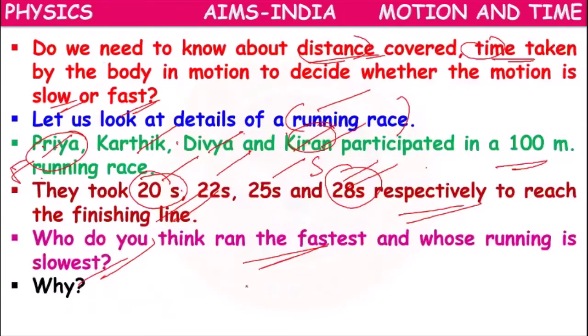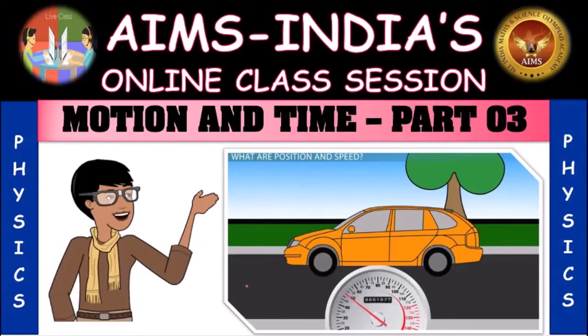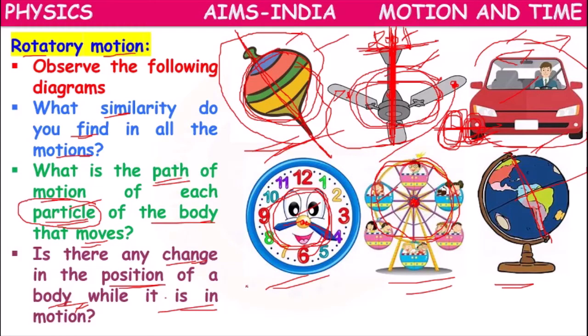Okay children, what have we learned today? Rotatory motion means moving around a fixed point. If all the particles of the body move in circles around a fixed point, and on the whole there is no change in the position of the body, then it is called rotatory motion.